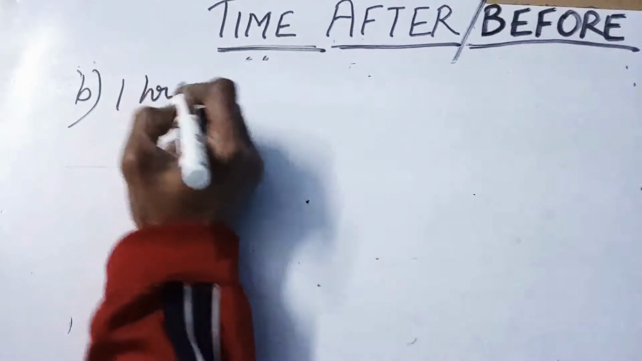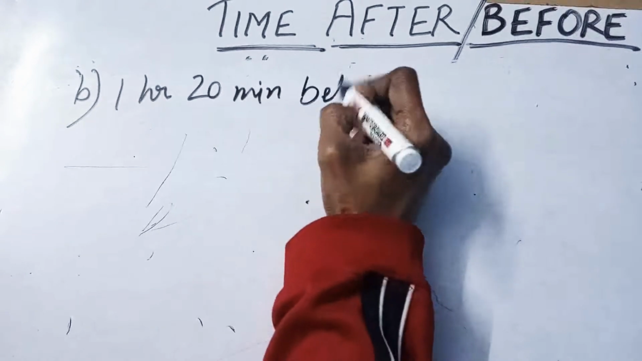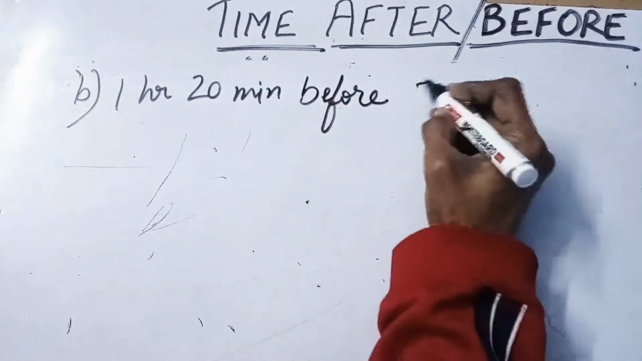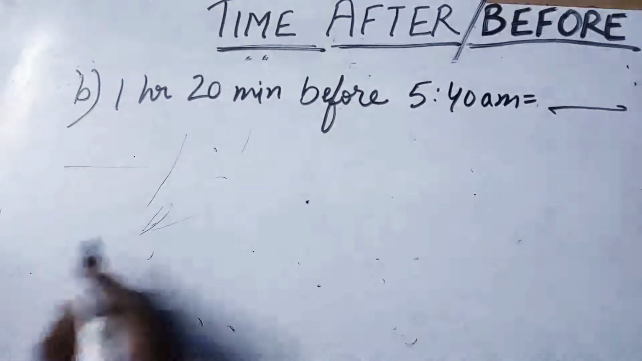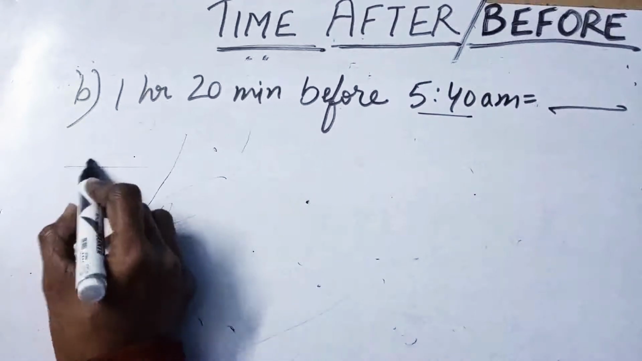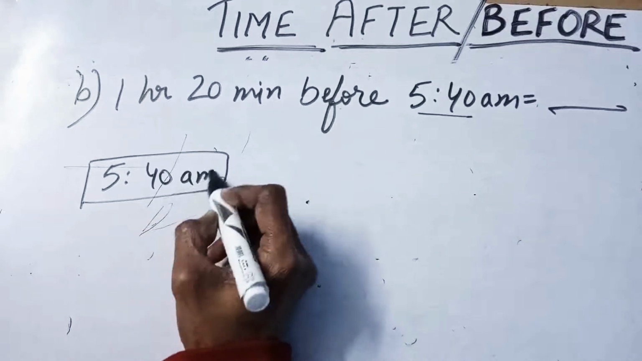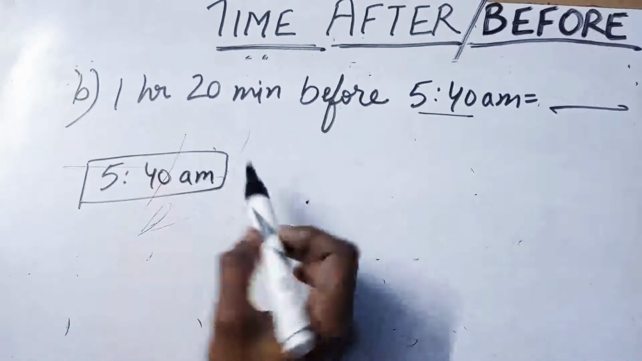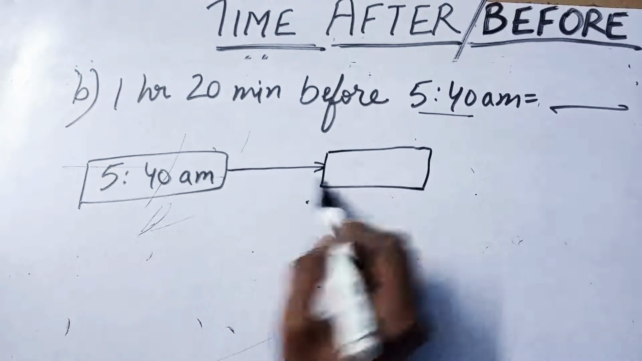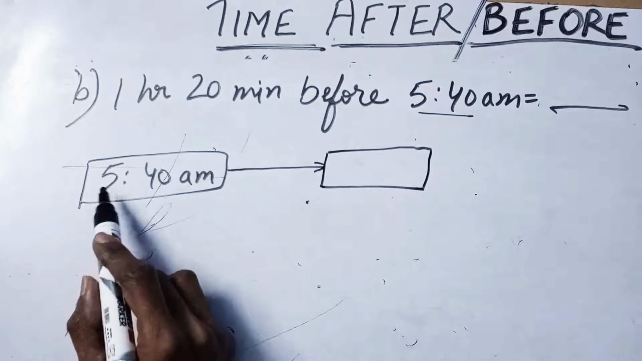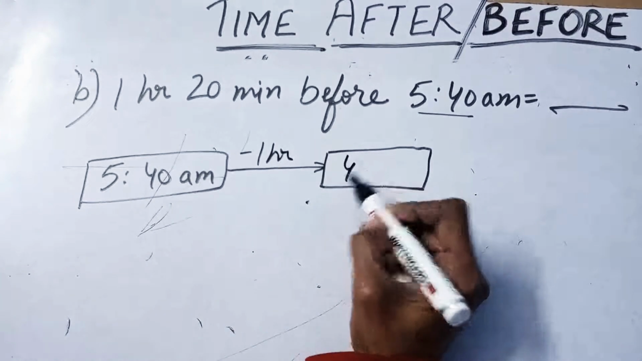1 hour 20 minutes before 5:40 a.m. So we have to start from 5:40 a.m. and we have to move before 1 hour 20 minutes. We have to think of 1 hour before. What was the time 1 hour before 5:40? So before 5:40 it was 4:40 a.m.